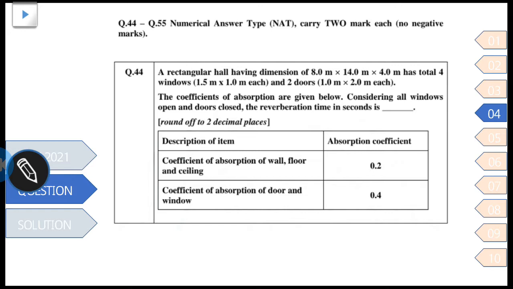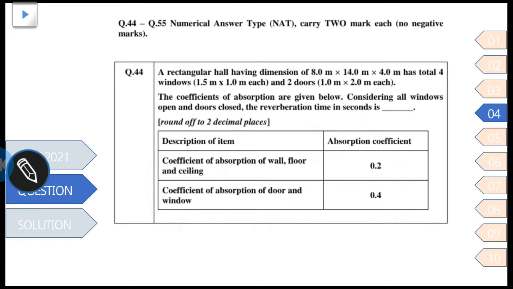So from now onwards we have to solve numerical answer type questions, and there is no negative marking in the numerical answer questions. So either your answer is correct or there is no marking. So let's see the question first for the numerical answers.